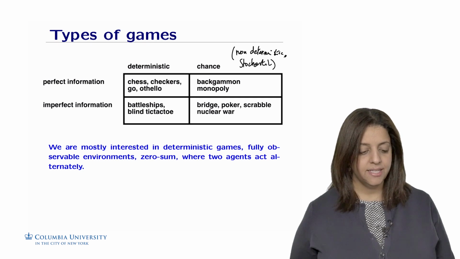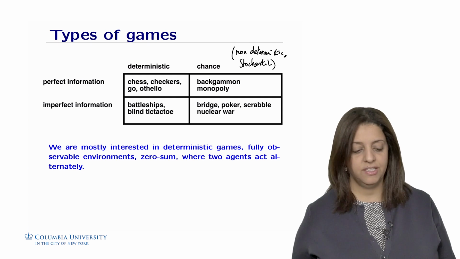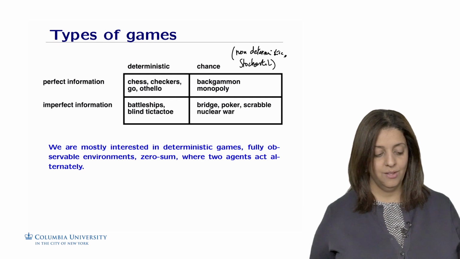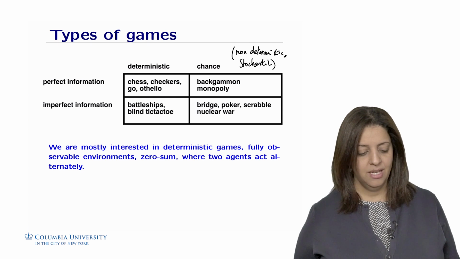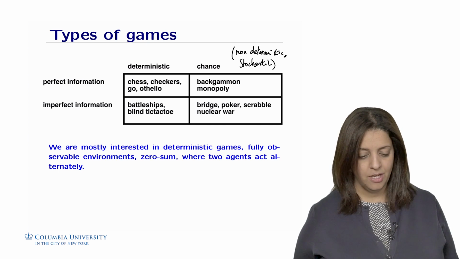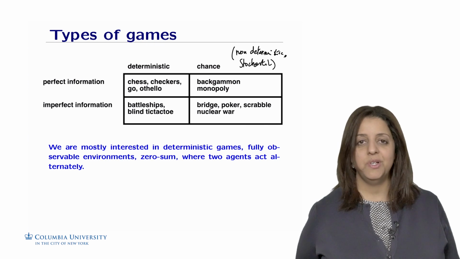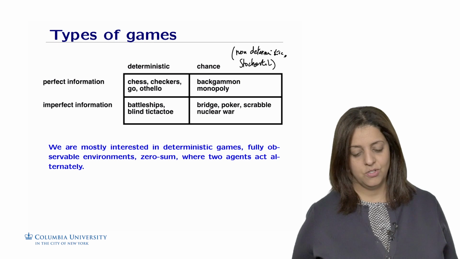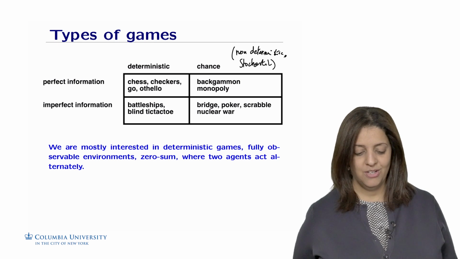So deterministic games that have perfect information are chess, checkers, Go, Othello. Those with imperfect information are Battleship, Blind tic-tac-toe, etc. Those with perfect information and chance are backgammon and Monopoly. Those that involve both imperfect information and non-deterministic or stochastic search are bridge, poker, Scrabble, nuclear war.